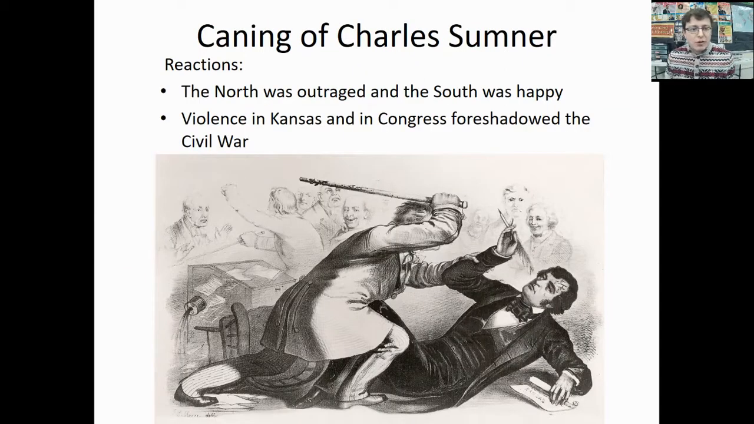As we see this play out, the North is going to be outraged at this because a statesman is going to be nearly killed over the issue of slavery. The South is going to be happy with it. And Preston Brooks, the man who attacked Charles Sumner, will actually be sent gifts of canes by Southerners, including a golden cane. All of this shows that violence is breaking out, whether it is in Kansas or even in Congress. And this will foreshadow the Civil War.